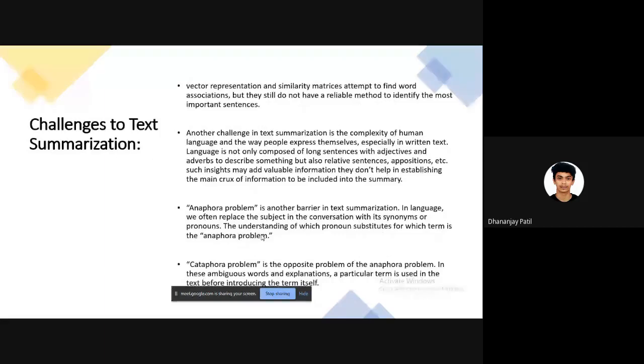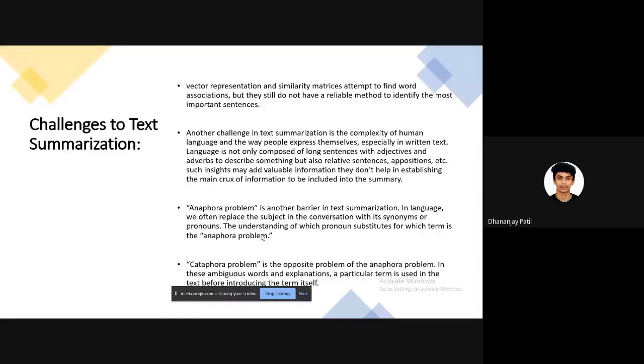Okay, so the challenges faced during text summarization are as follows. The first challenge is that vector representation and similarity matrices attempt to find word association, but they still do not have a reliable method to identify the most important sentence. Another challenge in text summarization is the complexity of human language and the way people express themselves, especially in written text.